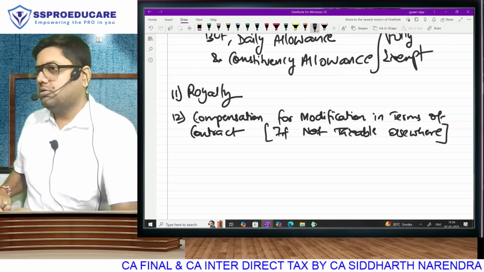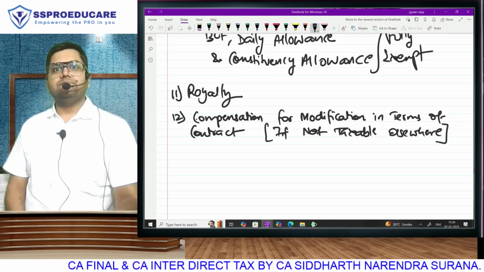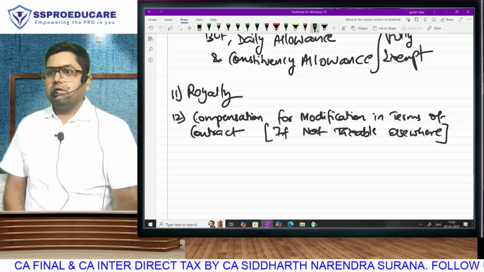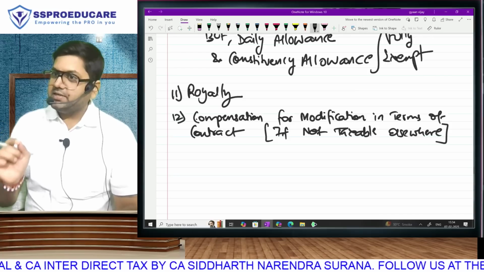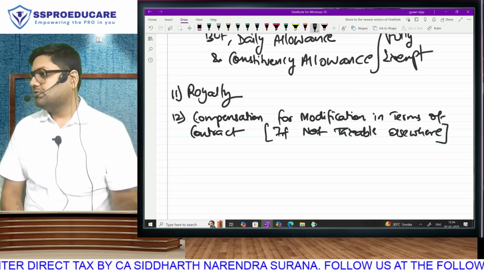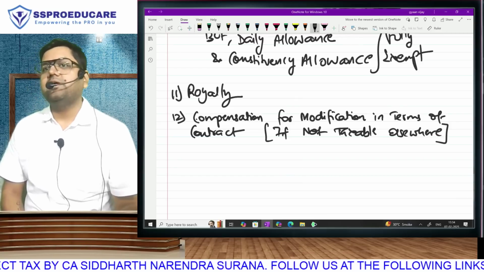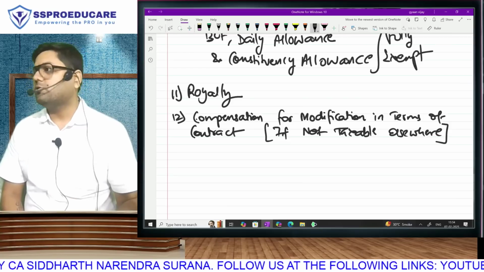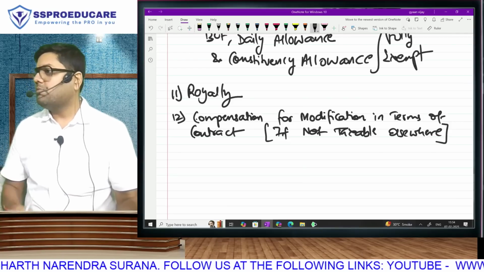Bro, I don't know about the future, but in the past it has happened. The class with whom I used to work in Kerala, I used to take 2 batches per year. A 15 days batch of direct tax. One student they used to charge 8,000 rupees and 200 students they used to get. 200 into 8,000 made it 16 lakh rupees collection in 15 days. And 2 batches means 32 lakh rupees annual collection. That also is the minimum I am saying.